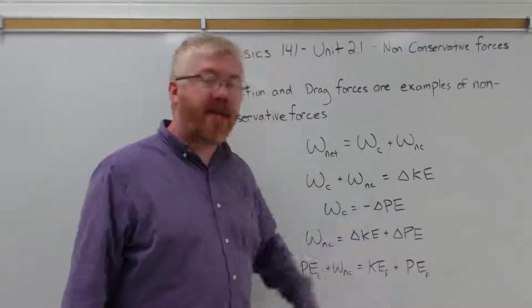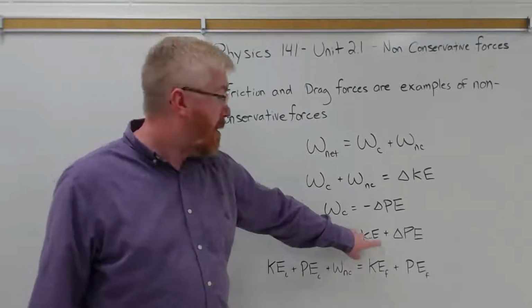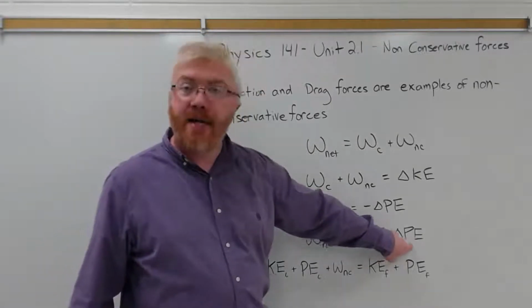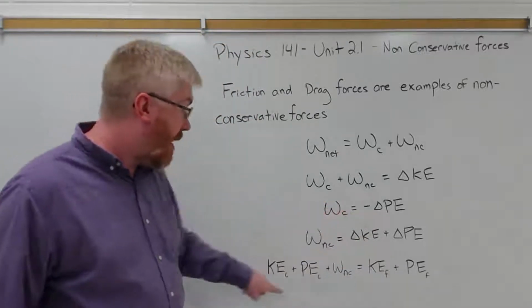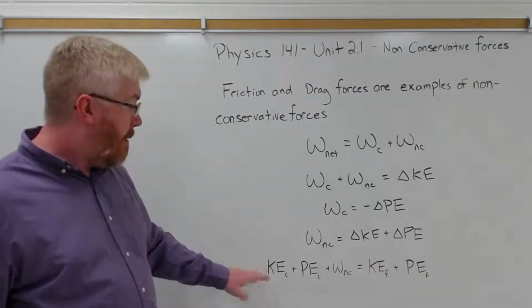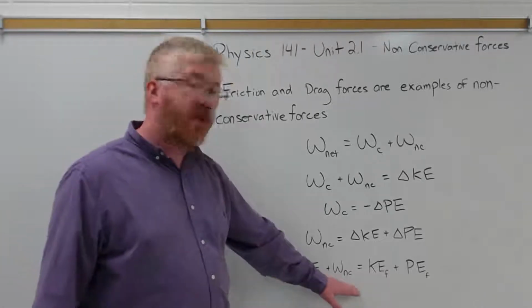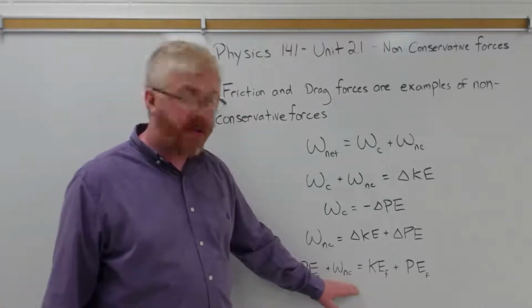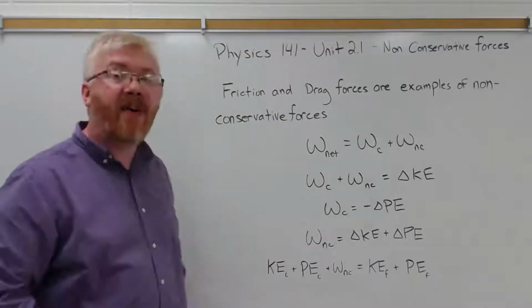Breaking up kinetic energy and potential energy, these are deltas, right? This is final minus initial kinetic energy plus final minus initial potential energy. Bringing the initials, which are negative on the right-hand side, over to the left-hand side, we end up with the initial kinetic energy plus the initial potential energy plus the work done by non-conservative forces is equal to the kinetic energy plus the potential energy in their final state.